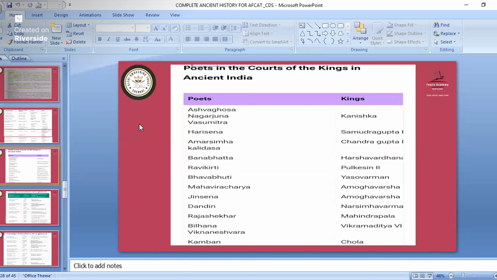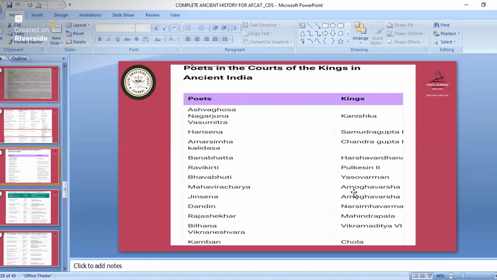Questions used to come. So now we'll see about the poets in the courts of the kings in ancient India. Which poets were important under which king? Ashvaghosha, Nagarjuna, Vasumitra were poets under Kanishka. Then Harisena was under Samudragupta. Then Amarasimha and Kalidasa were under Chandragupta. Banabhatta was under Harshavardhana. Ravikirti was under Pulakeshin II.